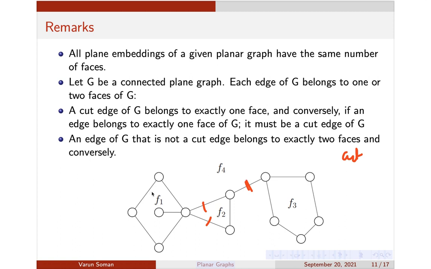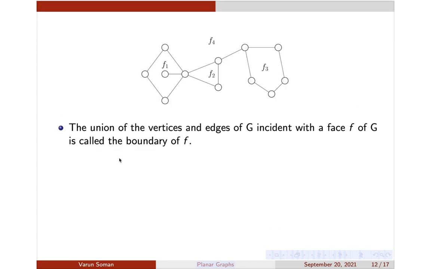And similarly, this edge is a cut edge, so if you just delete this edge, this vertex would be disconnected. Okay, so this is also a cut edge, so it also belongs to only one face. All other edges are belonging to two faces. Okay, so an edge that is not a cut edge belongs to exactly two faces. Okay, that's an idea.